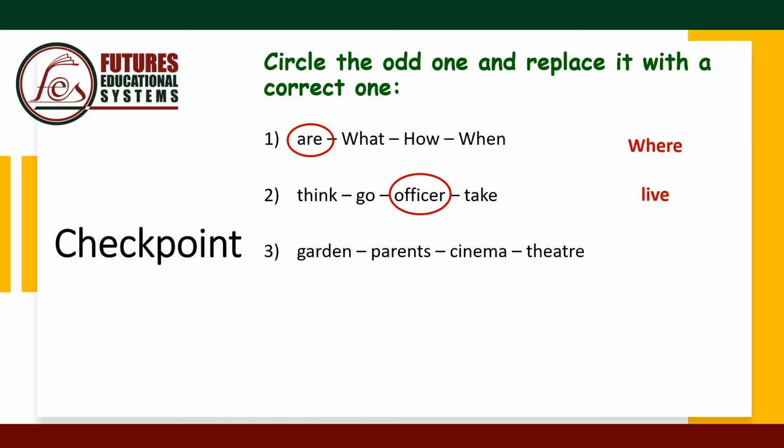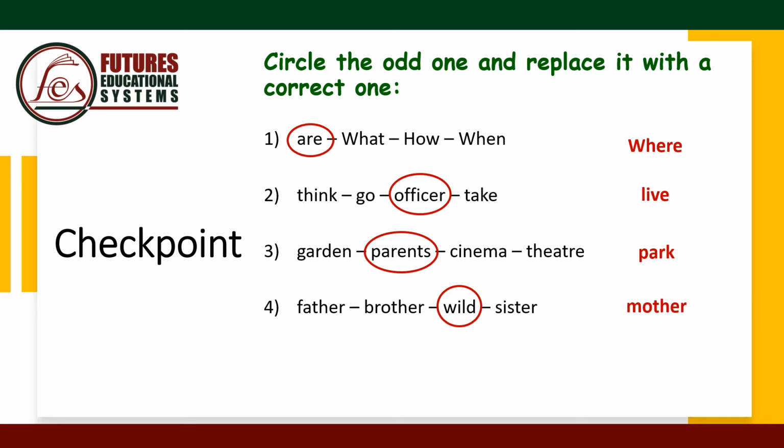Number 3: garden, parents, cinema, and theater. Garden, cinema, and theater are places, so the odd one is parents, and we're going to replace it with any place. Park. Number 4: father, brother, wild, and sister. Father, brother, and sister are family members. Wild is different, and we're going to replace it with mother.